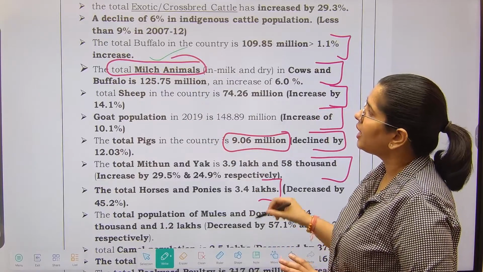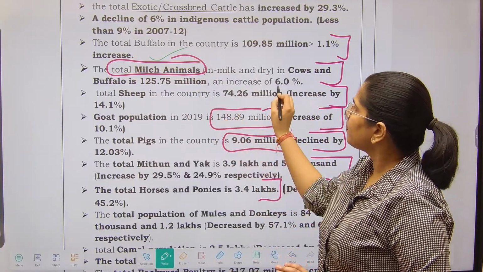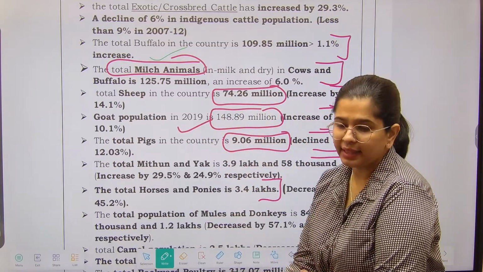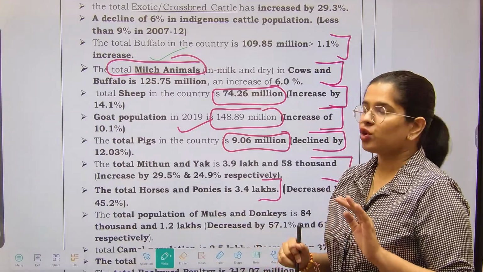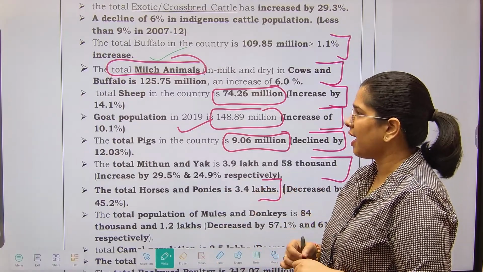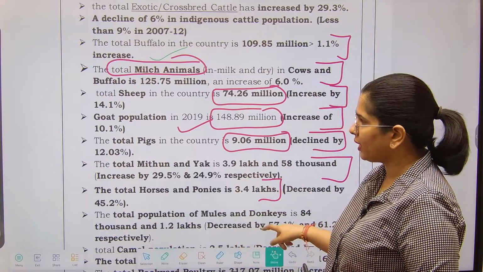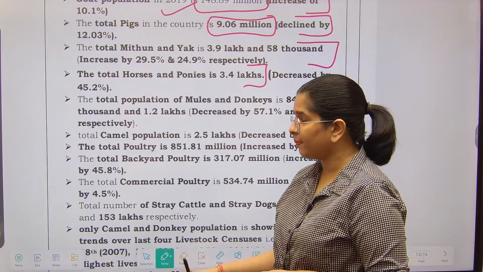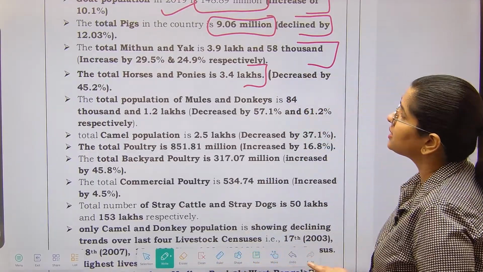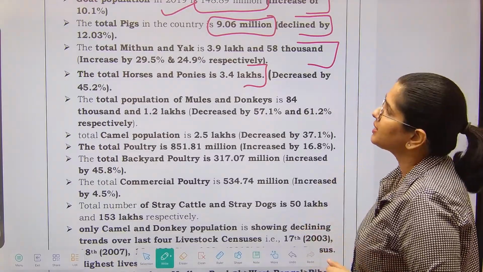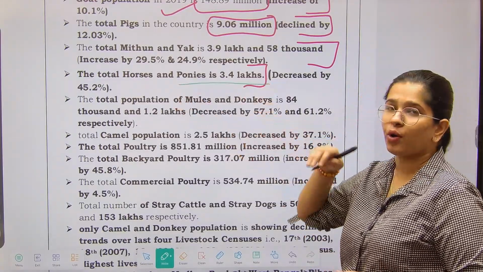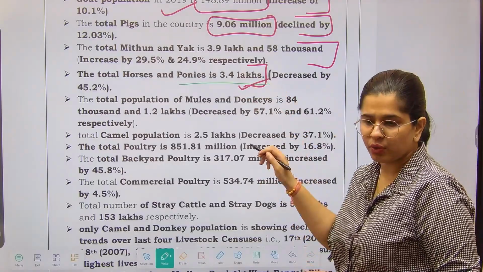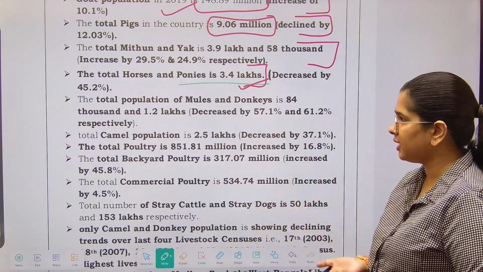This is important, right? Goat population and sheep population, out of these two we can see that the goat population is higher than the sheep population. ठीक है, so you can keep a little idea of this. And after that these are very small pointers, like the exceptions: the total number of pigs is just 9.6 million, and even lesser than that we have the horses and ponies. ठीक है, so these mules and horses and so on, that is 3.4 lakhs only. It is not even in millions, it is just about 4 lakhs.